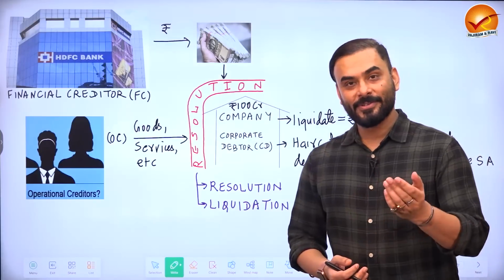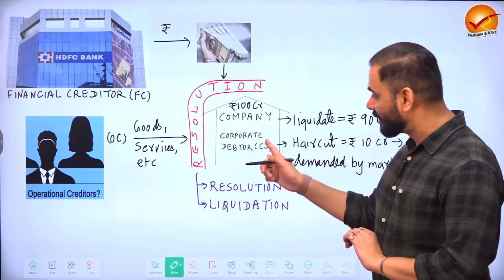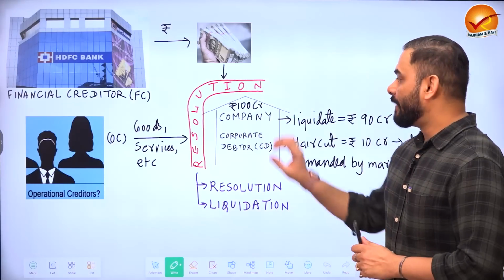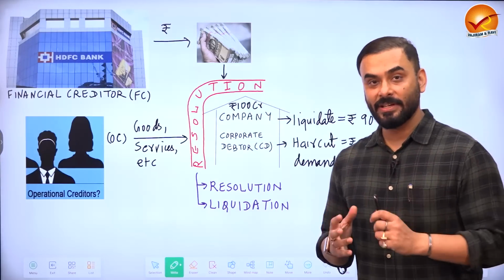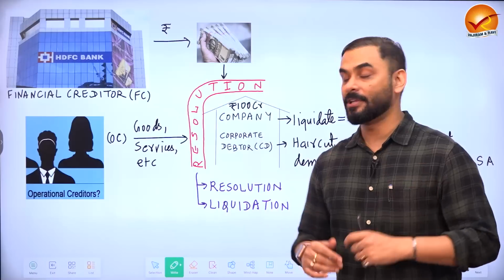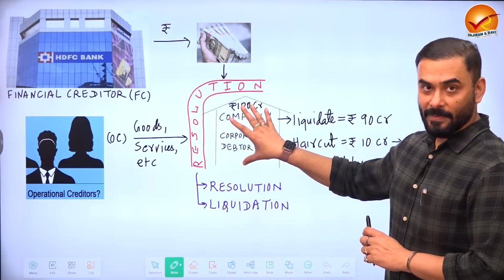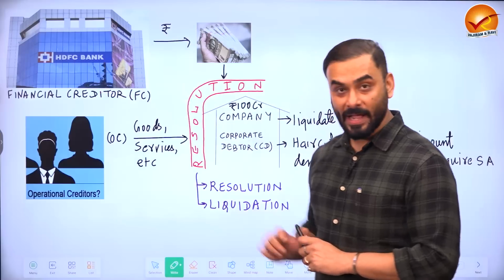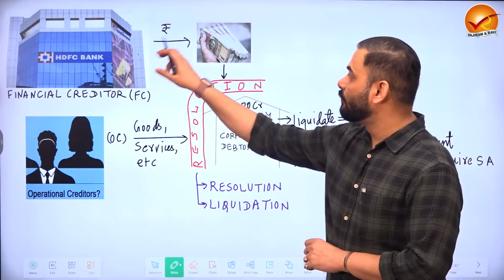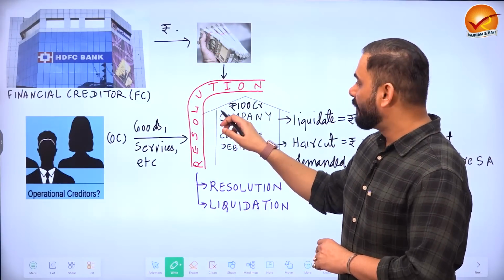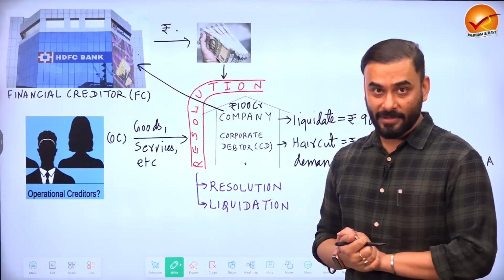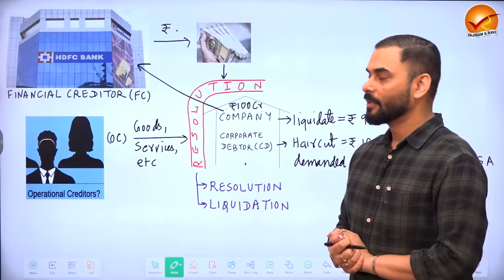You see, let me tell you a small story. Suppose that there is a company. Now the value of this company currently, value as in the value of total assets and properties of this company, is 100 crore rupees. Now this company has taken a loan from a bank, and guys, you very well understand that when you take a loan from a bank, you have to give something as collateral or security.